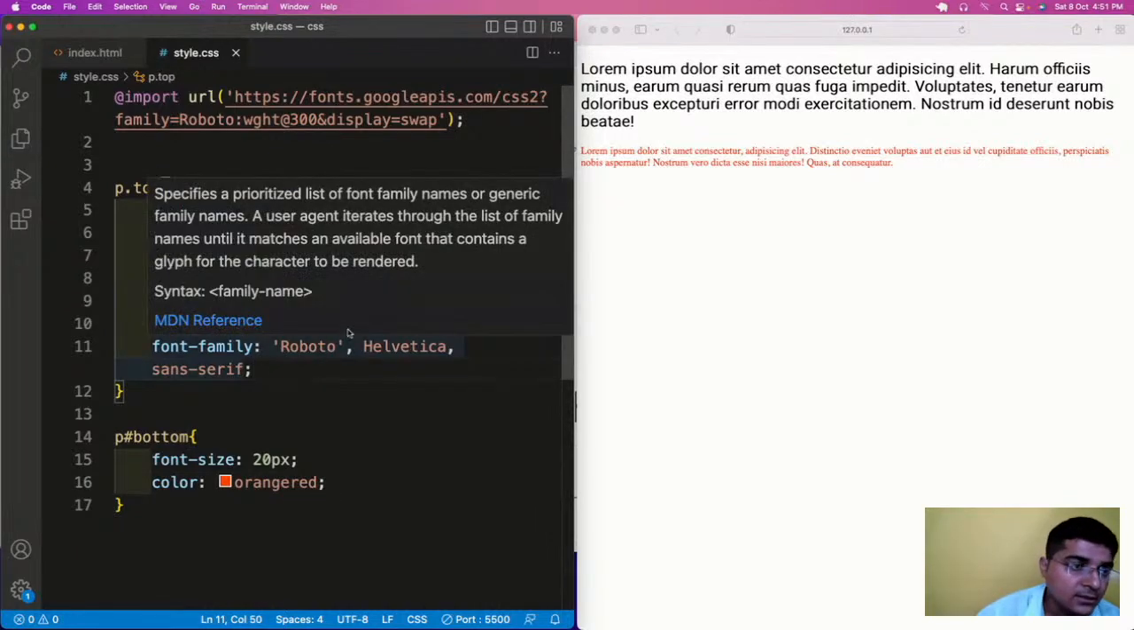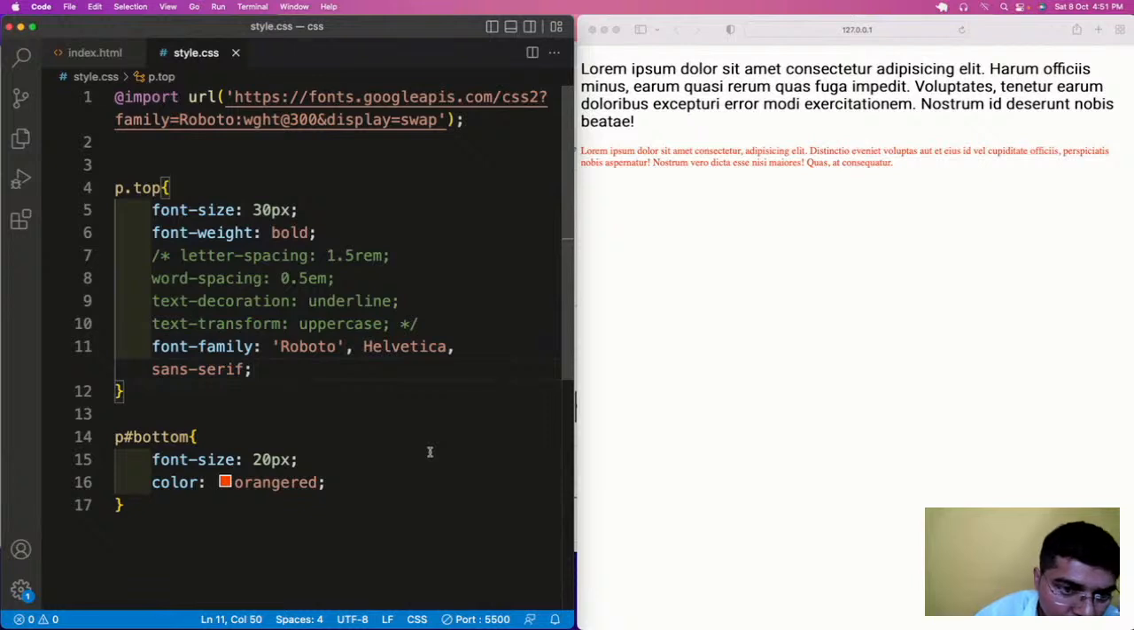Now, before moving on to the next topic, let us see, I have added here px, rem and em. So what are these things? Px, rem and em are basically the units of measurement. What are units?